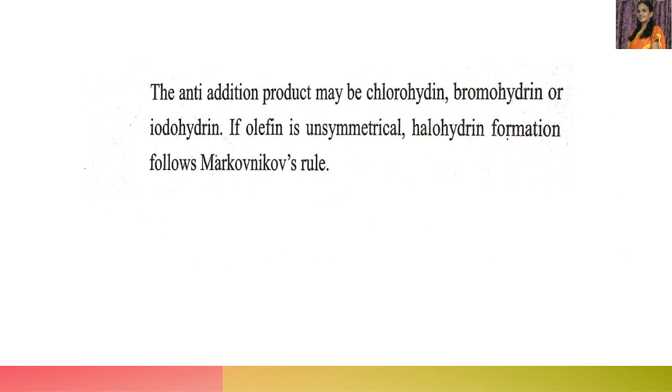If the alkene is unsymmetrical, halohydrin formation follows Markovnikov's rule. According to Markovnikov's rule, the negative part goes to the carbon atom with fewer hydrogens. In halohydrin, we should know which is the negative part.